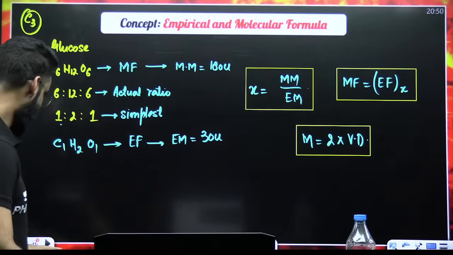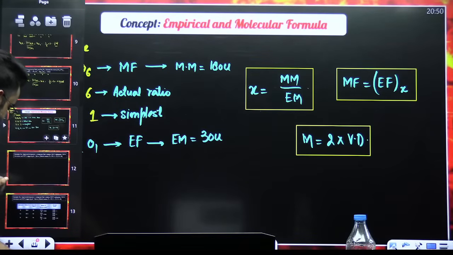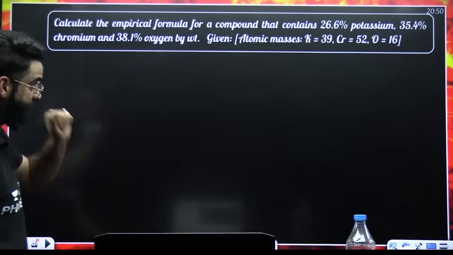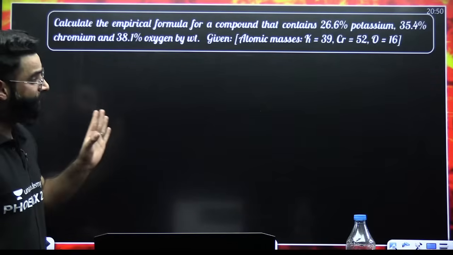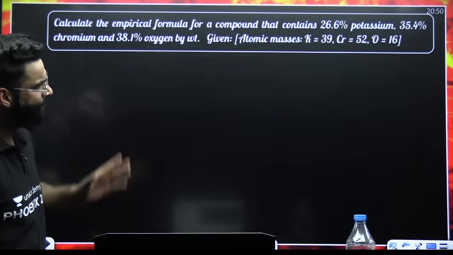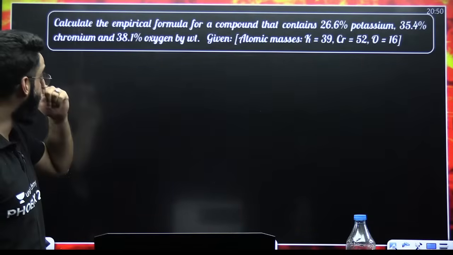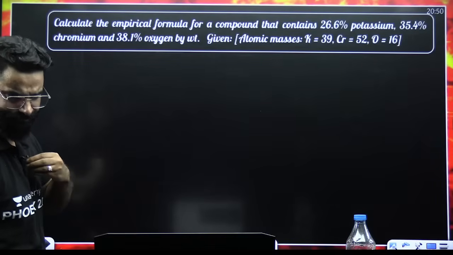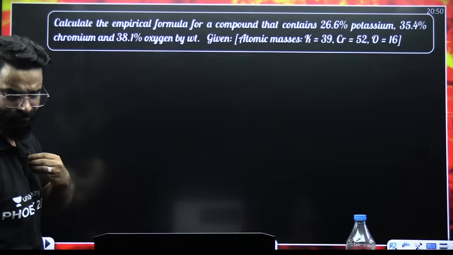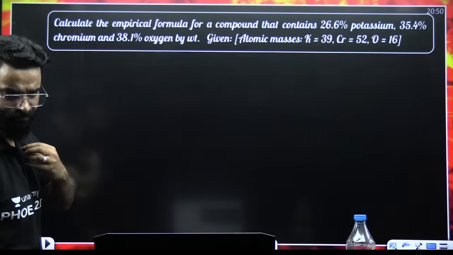My dear students, here I'm going to write a question. A pretty simple question. Calculate the empirical formula of the compound that contains 26.6% potassium, 35.4% chromium, and 38.1% oxygen. This is the question.